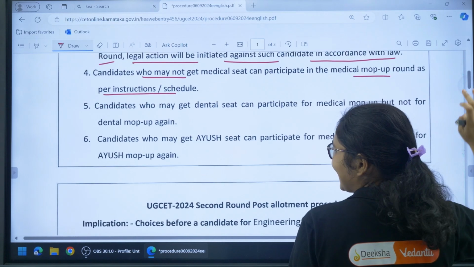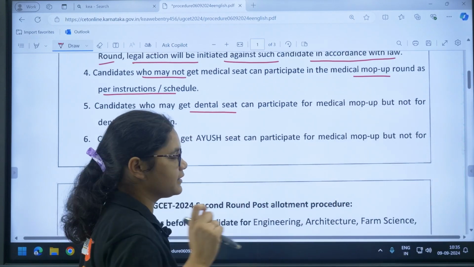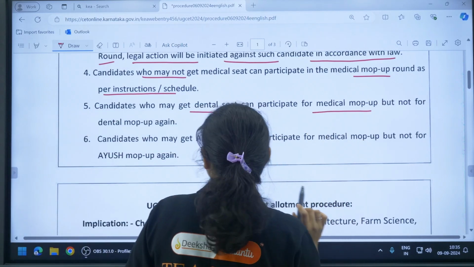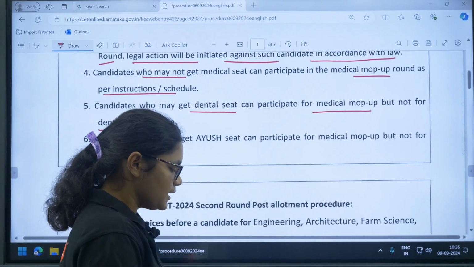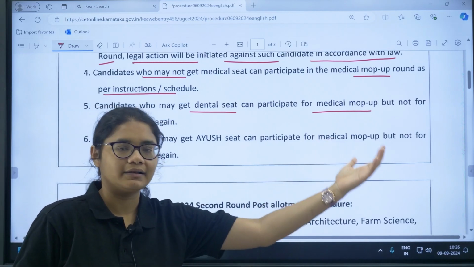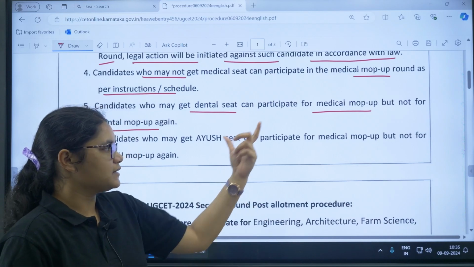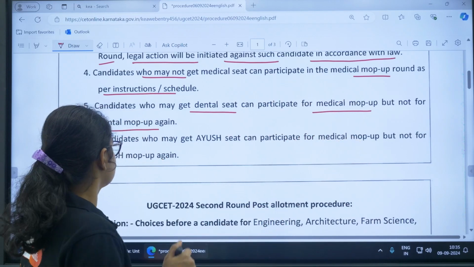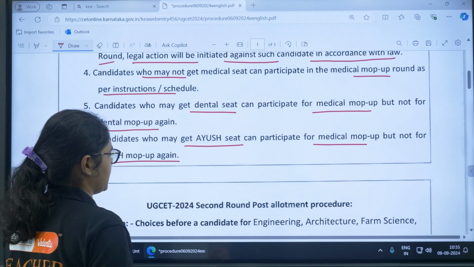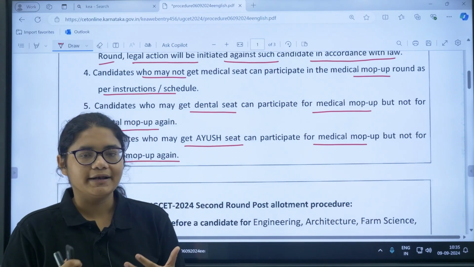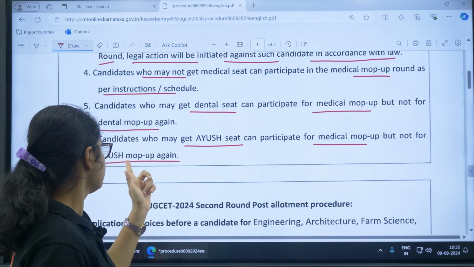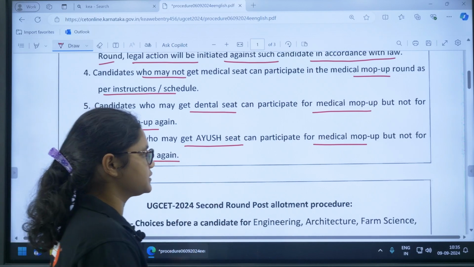Next is candidates who may get a dental seat. If you have been allotted a dental seat, then you can participate in the medical mop-up round, but not in the dental mop-up again. Suppose you have got a seat in dental, you cannot participate in the dental mop-up for a better dental college or course. Similarly, students who have got an Ayush seat can participate in the medical mop-up, but not the Ayush mop-up again. That is the instruction for medical students.